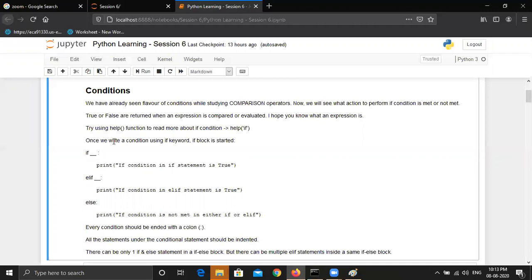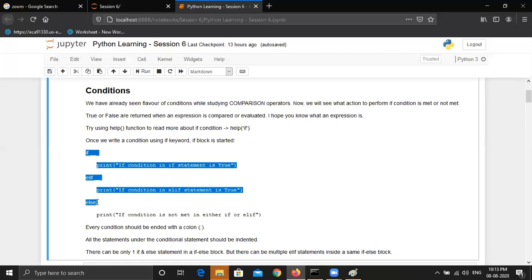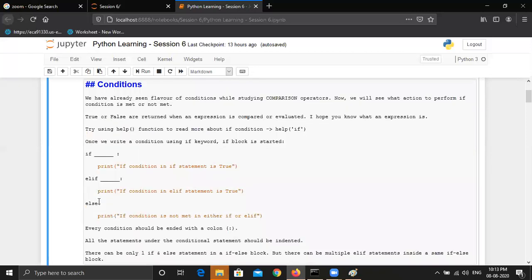But if this condition is not true, maybe I am putting a condition: if age is greater than 10, then it should print this. Elif means if the first condition is not true, it should also check the other condition. But elif is part of this if else block. So just remember one thing: always, an if else condition will start from the if keyword and will end at the else keyword.